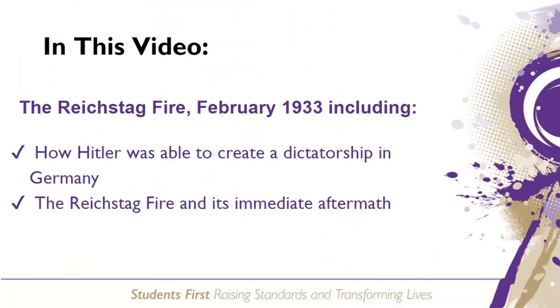In summary, the Reichstag Fire gave Hitler the opportunity to gain additional powers from Hindenburg, as he was able to use the fire to claim that Germany was under threat from a communist takeover. He gained the power to imprison political opponents, and he was also able to call another election in an attempt to increase the number of seats the Nazis held in the Reichstag. The election result gave him a 2/3 majority in the Reichstag, which effectively gave him the power he needed to make changes to the constitution of Germany. This was the first step in Hitler and the Nazi Party creating a dictatorship.